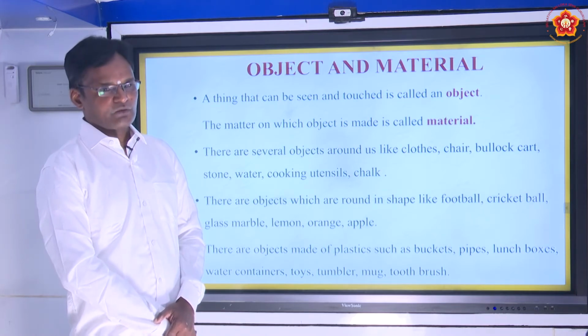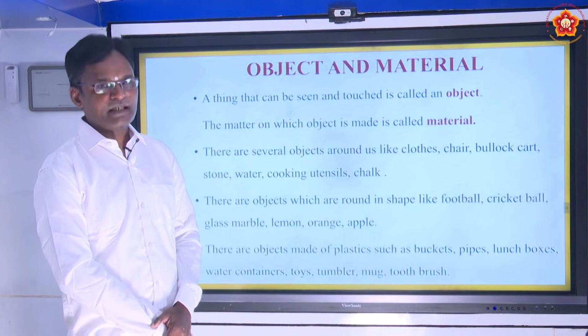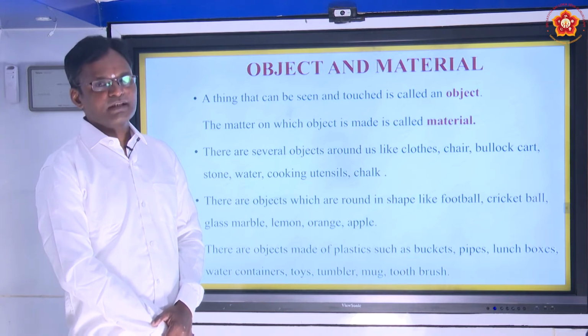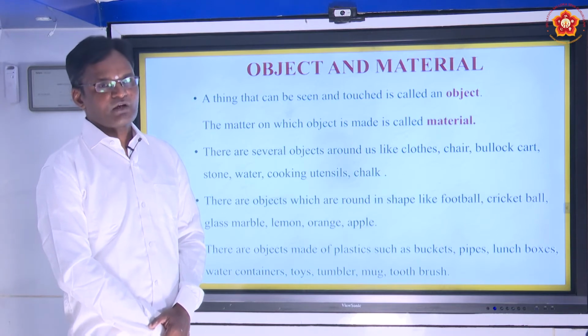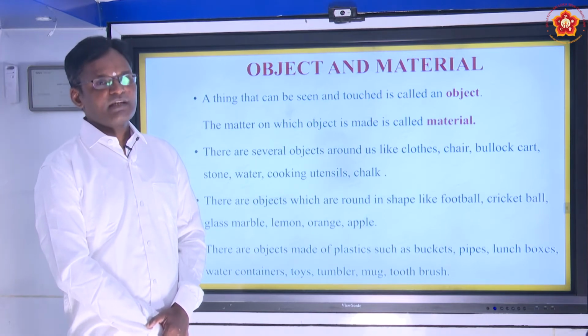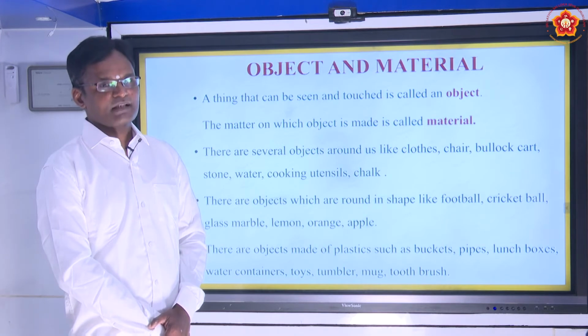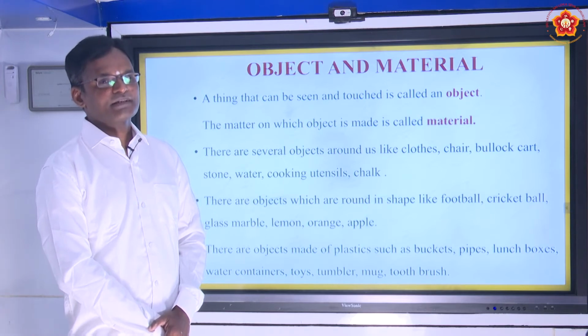An object is nothing but that which can be seen and touched. For example, I can see the blackboard and I can touch it. Even my shirt, I can see it and touch it. Therefore, the thing which can be seen and touched is called an object.